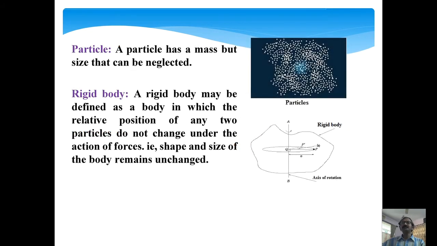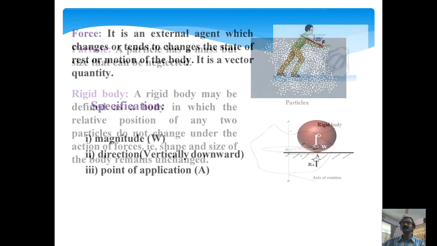Now, what is a particle? A particle has a mass but its size can be neglected. Now, what is a rigid body? A rigid body may be defined as a body in which the relative position of any two particles does not change under the action of forces. That means the relative position inside the body is always fixed, and the shape and size of the body remain unchanged.